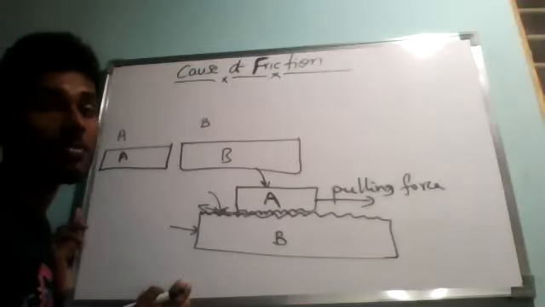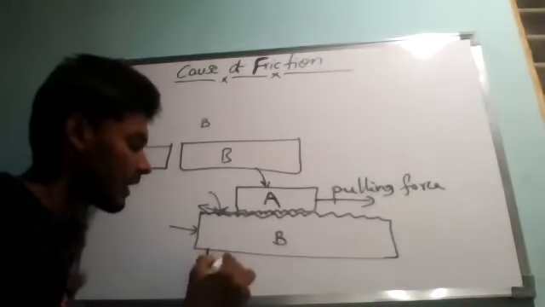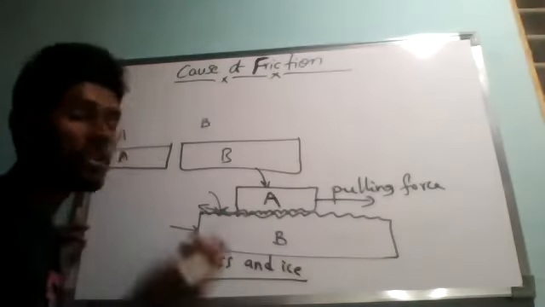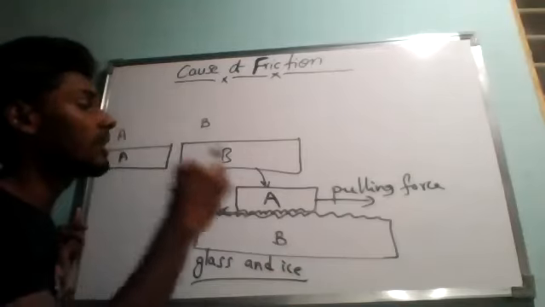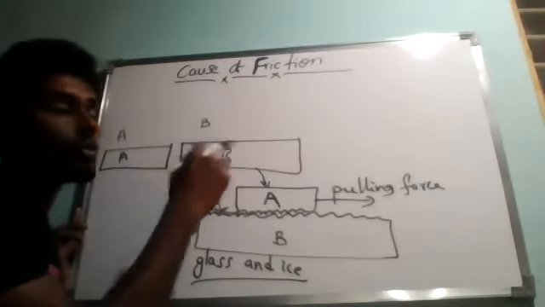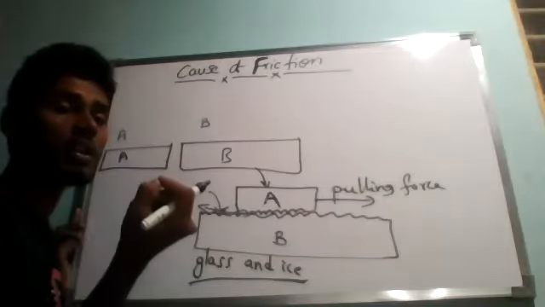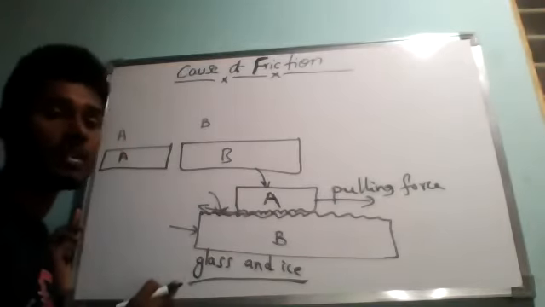Friction is small for smooth surfaces like glass and ice. I'm not saying that glass and ice surfaces are perfectly polished with no friction. There also some kind of interlocking will be present, but there are very few small hills and grooves, so the force of friction is less.